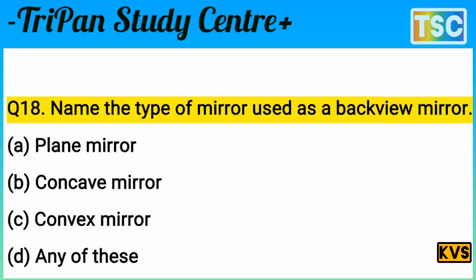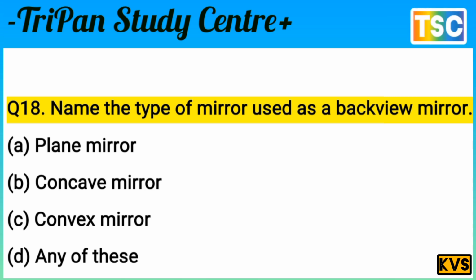The answer is here: convex mirror. There is a use of it in many types of vehicles. There is a use of convex mirror. Convex mirror gives a clear view in the back view mirror. That means the C option is correct for this question.